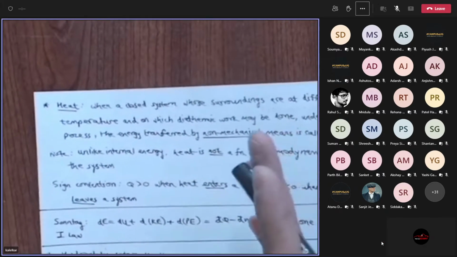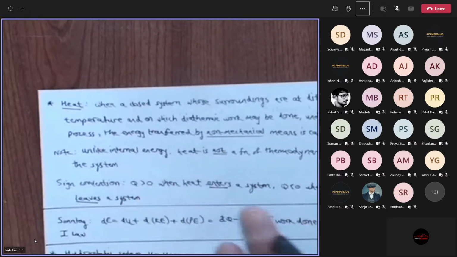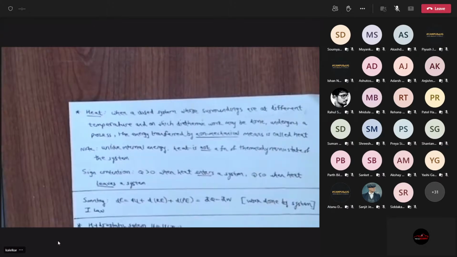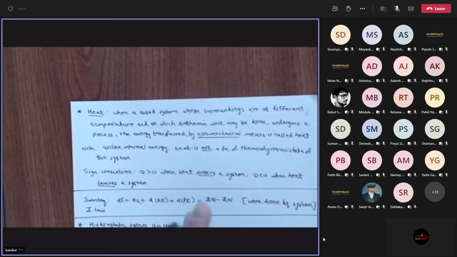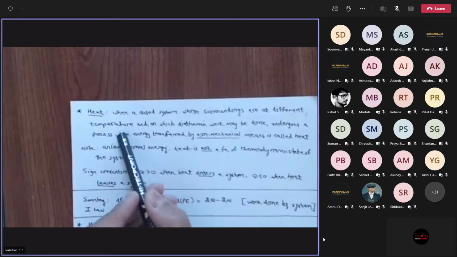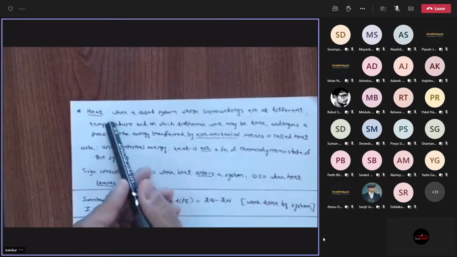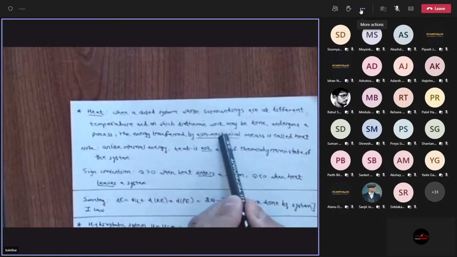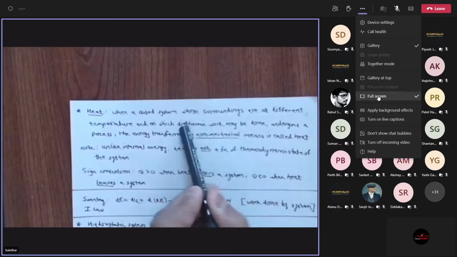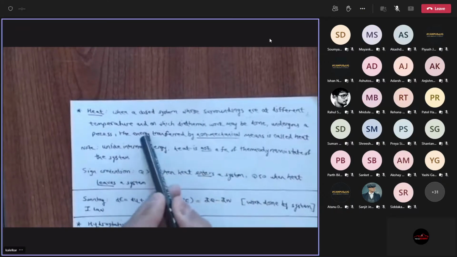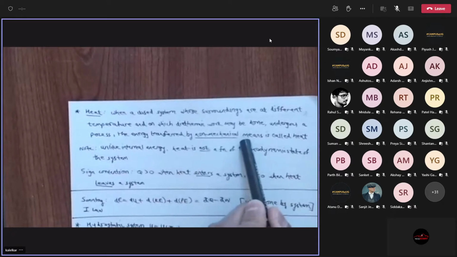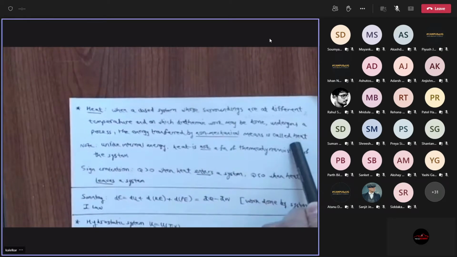We are still assuming the wall is there. So that was the definition of adiabatic wall and diathermal wall in the first class. Okay, so basically, if there is a difference in temperature, then there is a transit of energy between the system and the surrounding. Basically, diathermic work will be done, and this energy transferred by non-mechanical means is called heat.